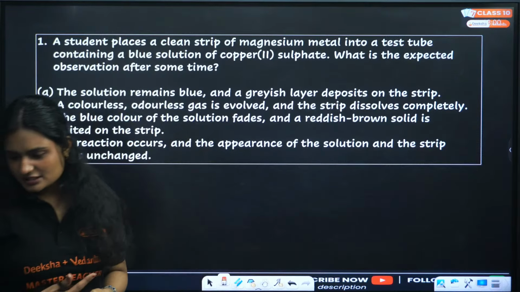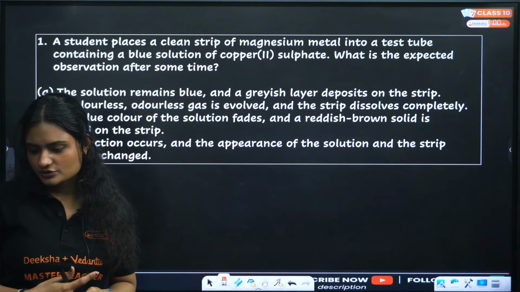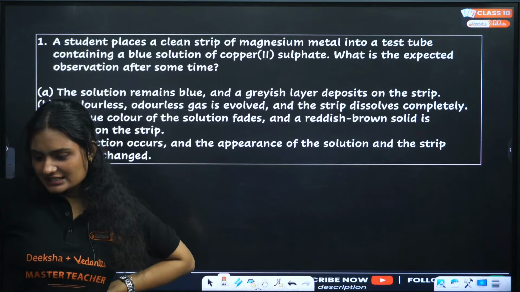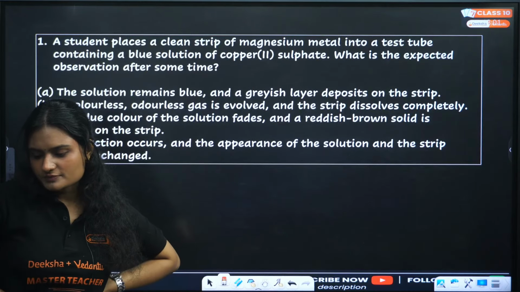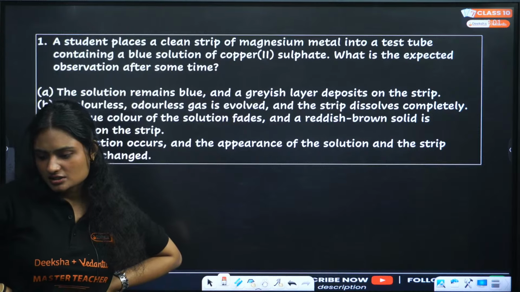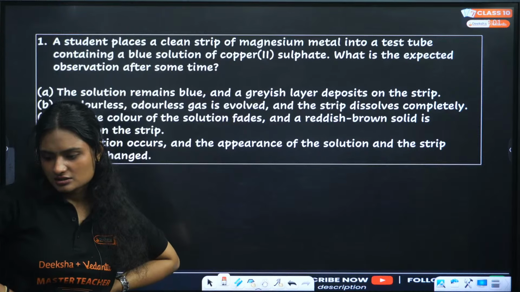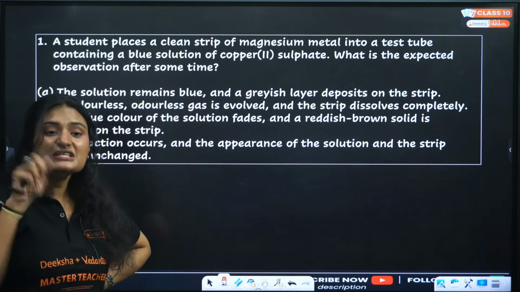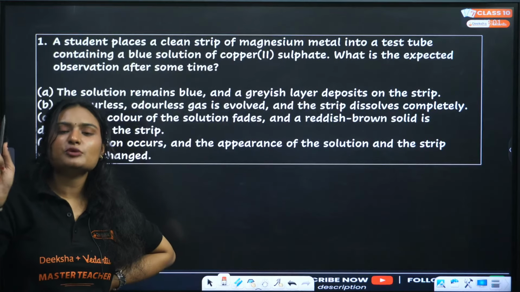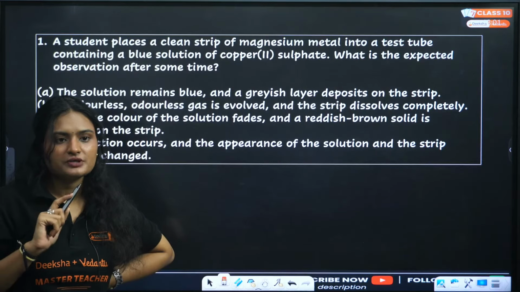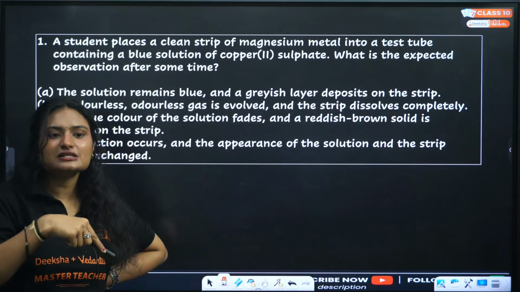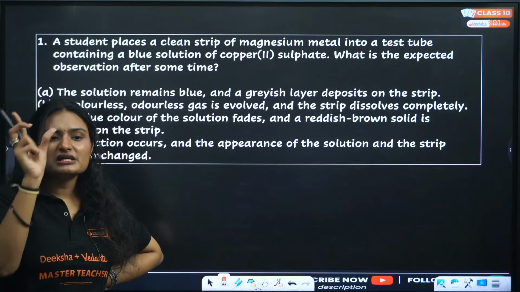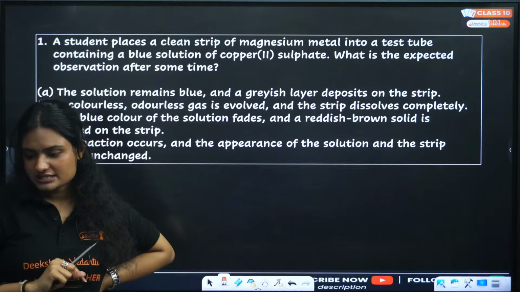Can we say the metal dissolves in the solution and forms an aqueous solution? Actually, you can say that the metal dissolves in the solution, and from the salt solution an equivalent amount of metal deposits on the cathode. That's what you can say.